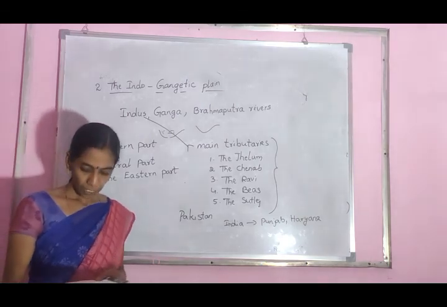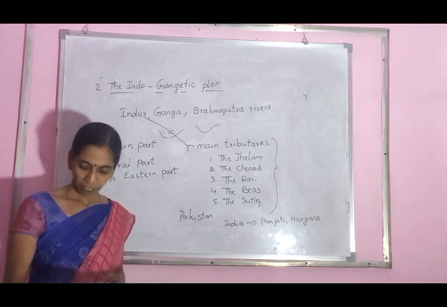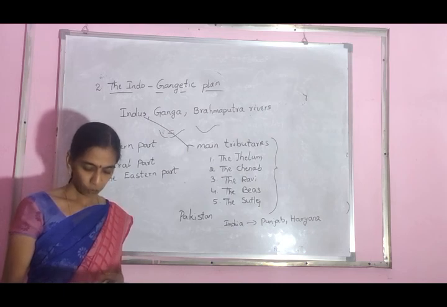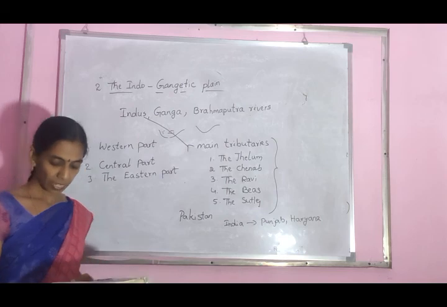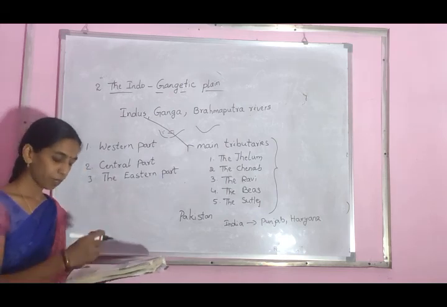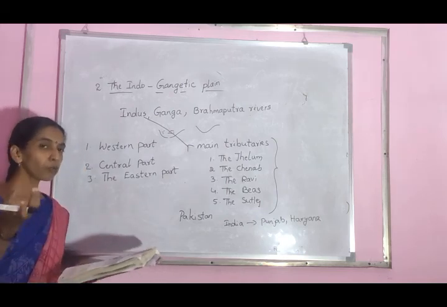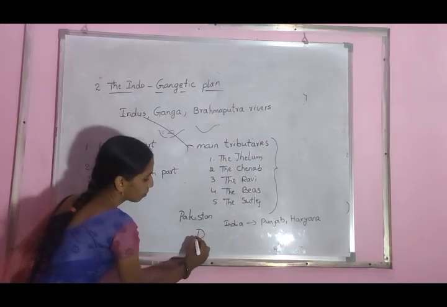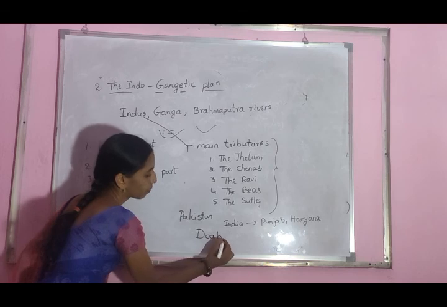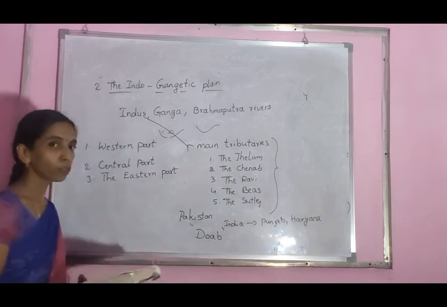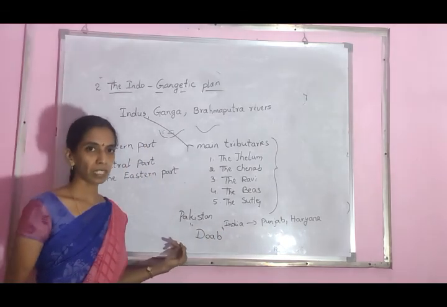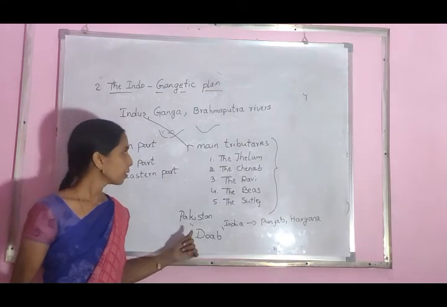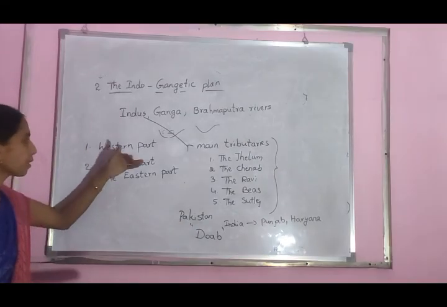In this region, the Doab features dominate the fertile land between the two rivers. So, in this area, Doab features are dominant. Doab means the middle part between two rivers is called Doab. This is the western part of India.